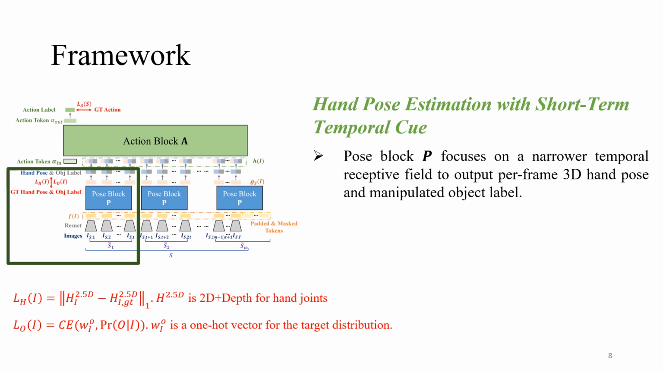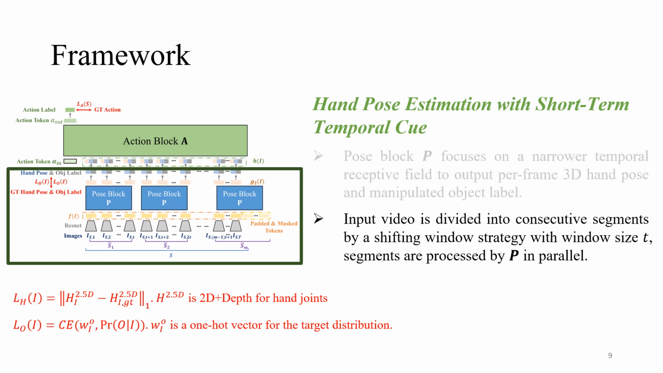For the proposed hierarchical temporal transformer, the first block leverages the short-term temporal queue for hand pose estimation. This pose block takes a short sequence of per-frame ResNet features as input, and outputs the per-frame 3D hand pose and manipulated object label, by exploiting the temporal information shared among the input frames. To let the pose block focus on a narrower temporal receptive field, and avoid attending to the long-term temporal queue, the input video is divided into consecutive segments by a shifting window strategy. The divided segments are then processed by the pose block in parallel.